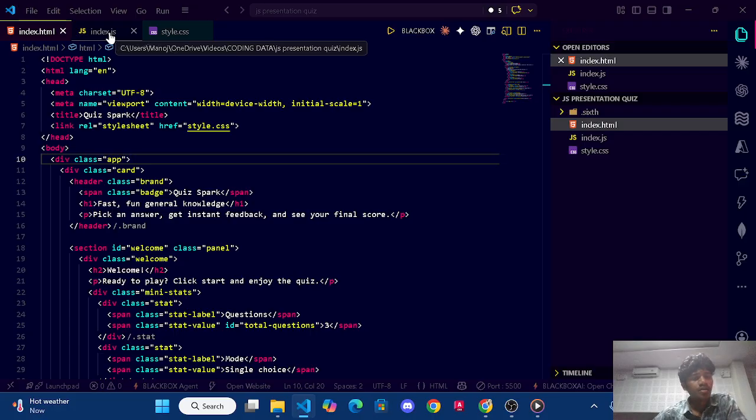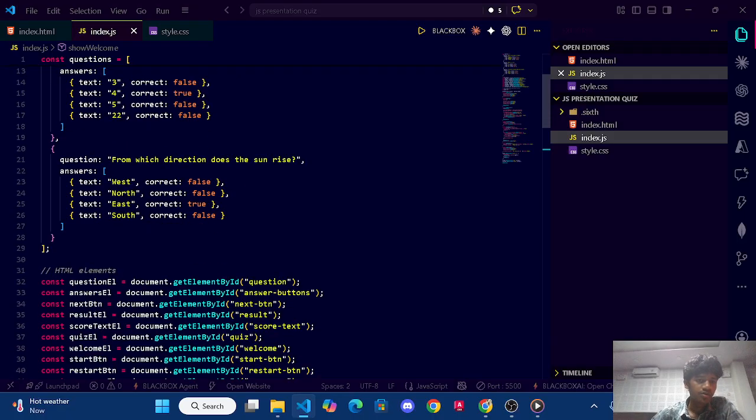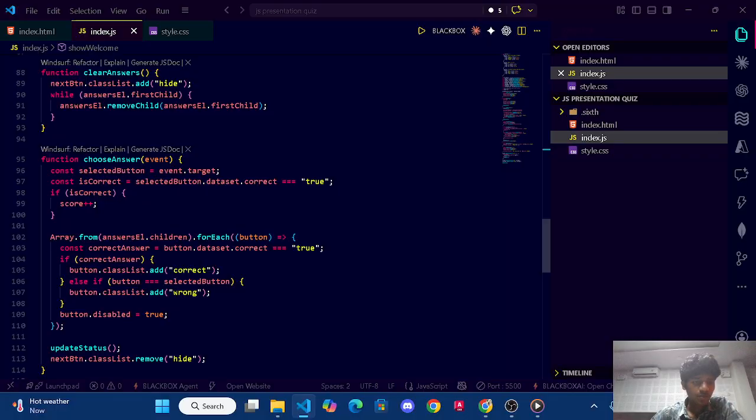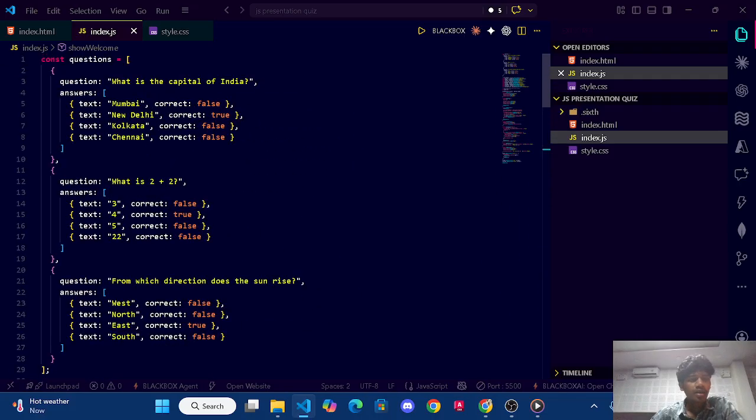Now I have page 3, where we will explain the JS. So let's go to the JS code. You can see I created this code, but how do you know it is correct and how it works?